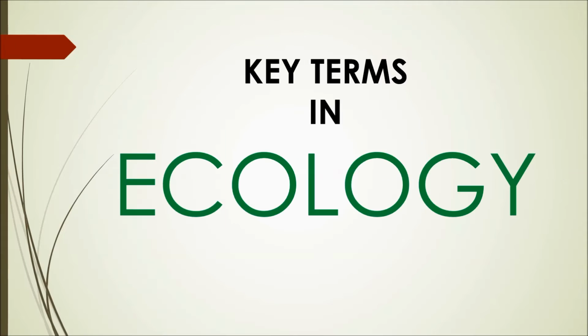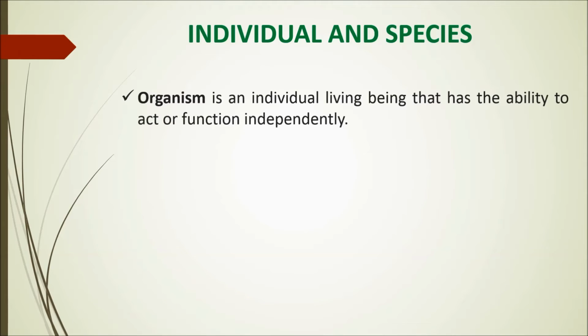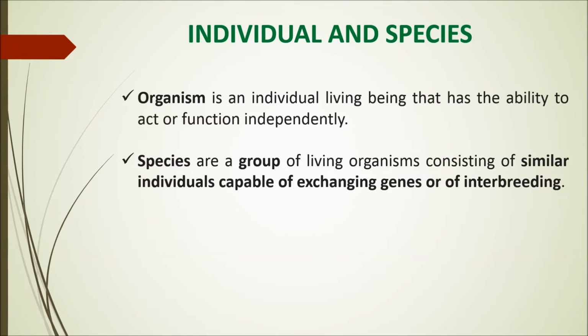Let's look at the key terminologies that will keep coming whenever we study ecology. The first term is individual and species. We are now scaling up, right from the individual. An organism is an individual. It is a living being that has the ability to act and function independently. That is why it is an organism, an individual. Then species are groups of those individuals. Remember, living organisms that form a group consisting of similar individuals capable of exchanging genes or interbreeding.